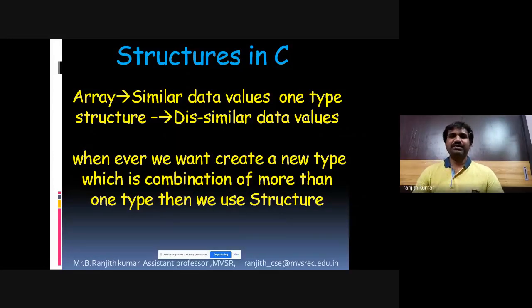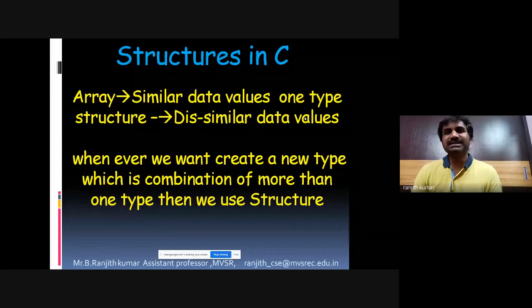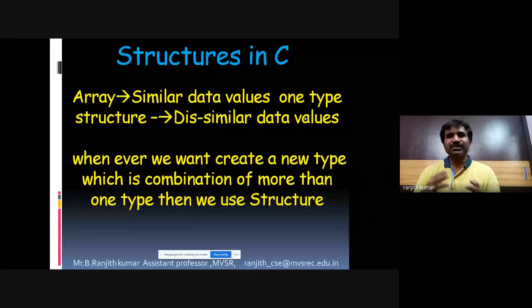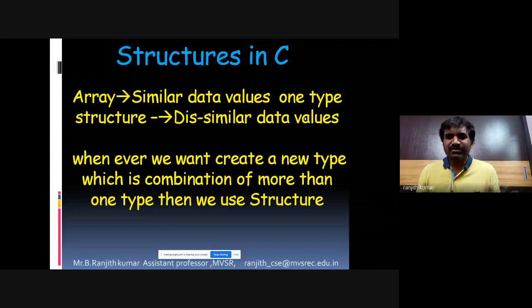Okay, can we get some examples about the structure? Example, we want to create a student data type. Assume that anywhere you go as a student, what is your ID? We have to tell our ID. What is an ID? ID is an integer. What is your name? Student name is a string, which is a collection of characters. Then what is your percentage? Percentage is a floating type. So like this, every student will have different details. Instead of creating all the variables separately, you can group all the student data at one place and create a new data type called student.